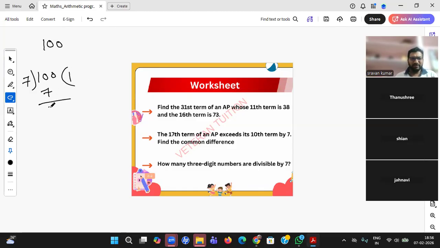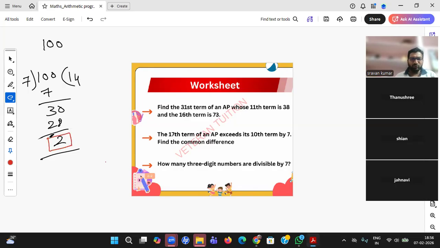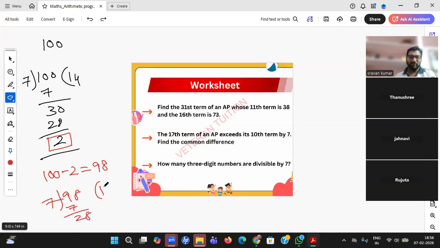7 ones are 7, 30, 7 fours are 28, remainder 2. So I am getting remainder 2. If I am getting remainder 2, 100 is not divisible. But by this calculation, which number will be divisible then? 98. Very good. So student, 100 minus 2 will be divisible. You see, with 100 I got remainder 2. That means if I subtract 2, which gives 98, 98 will be exactly divisible by 7. If you want, you can check. 7 ones are 7, 7 fours are 28, remainder 0. Okay, so the first number will be 98.